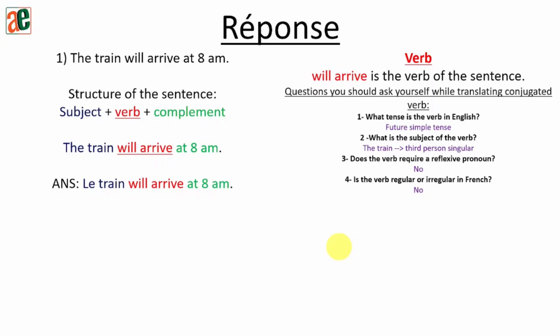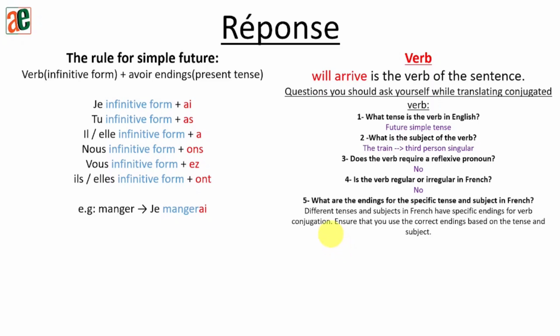So what are we going to do then? Then we are going to follow the general rule for that specific tense. So what are the endings for the specific tense and subject in French? Okay? So here, how to conjugate the verb for simple future. We'll take the verb infinitive form. So arriver, if you remember, it was A-R-R-I-V-E-R. So I'll keep it as it is. And I'm going to add the avoir endings for present tense. So you need to know how to conjugate the verb avoir for present tense. And then take the endings which will be used as the future endings.